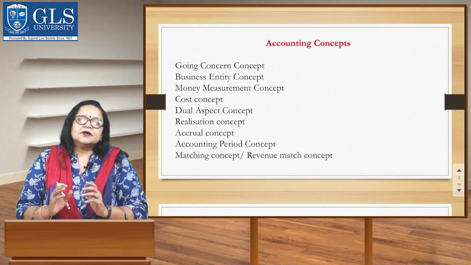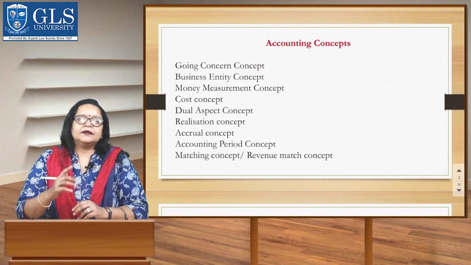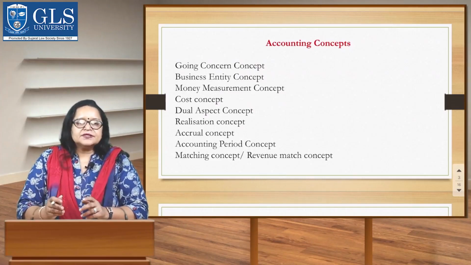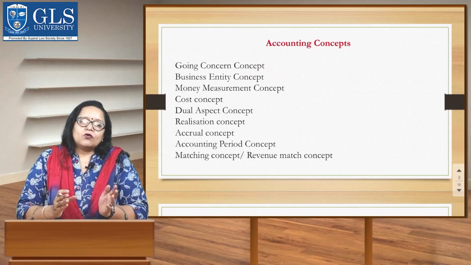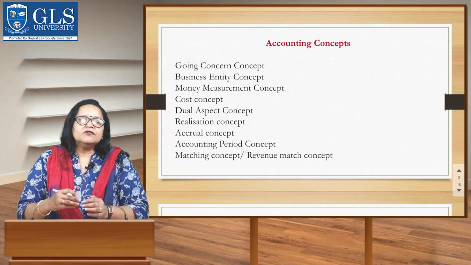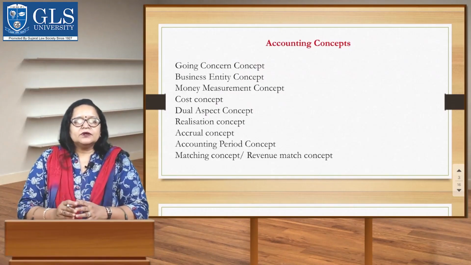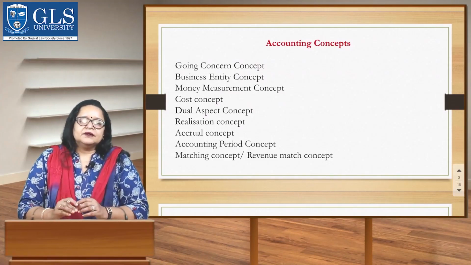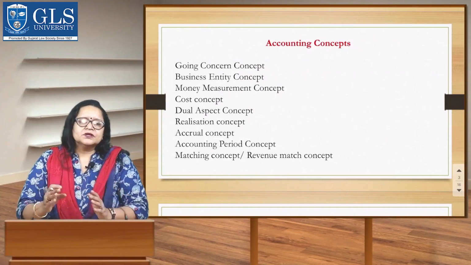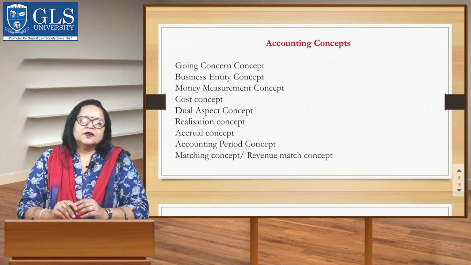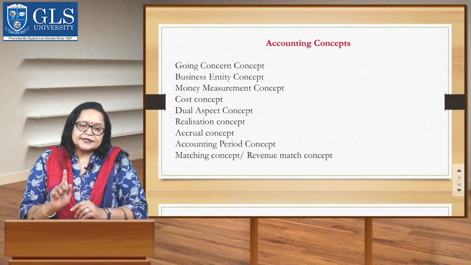The business entity concept assumes that, from the accounting point of view, the business enterprise and its owners are two separate, independent entities. Thus, the business and personal transactions of the owner are separated. For example, when the owner invests money in the business, it is recorded as a liability of the business to the owner. Similarly, when the owner takes away from the business some cash or goods for his or her personal use, it is not treated as a business expense.